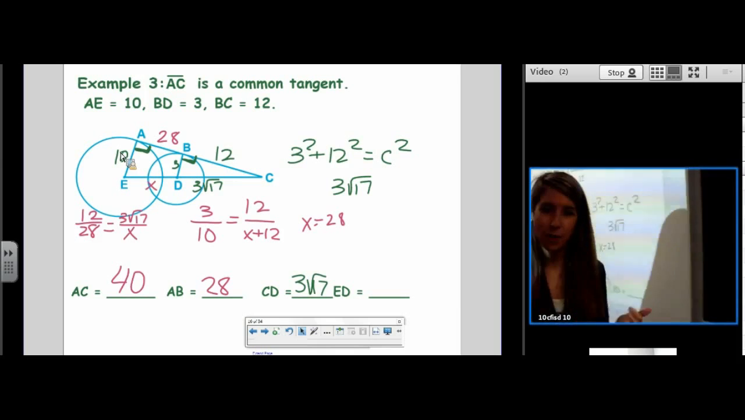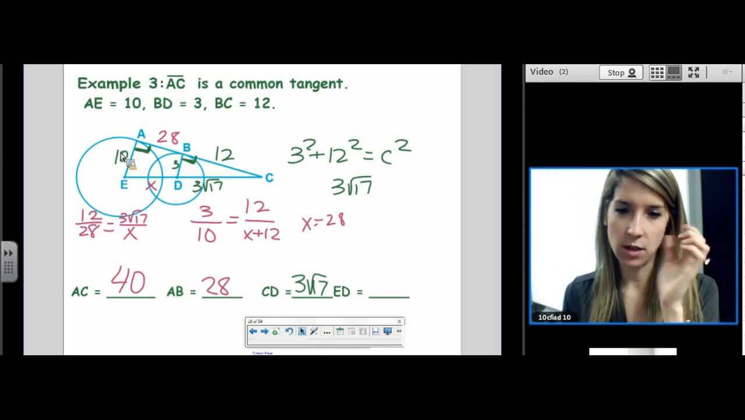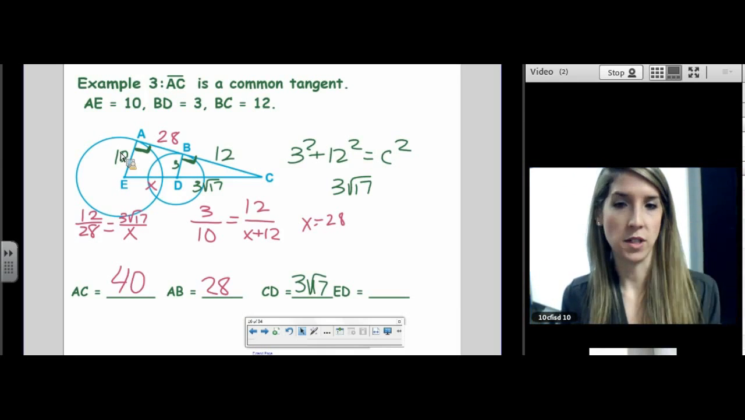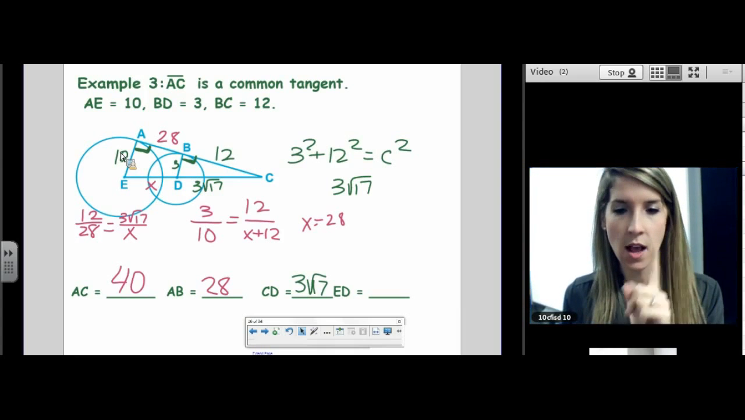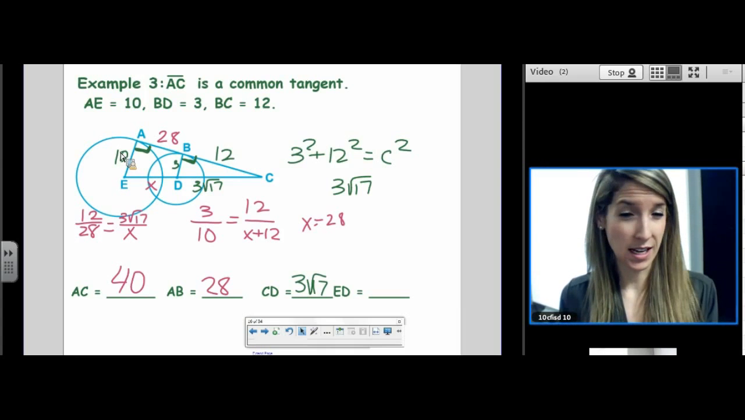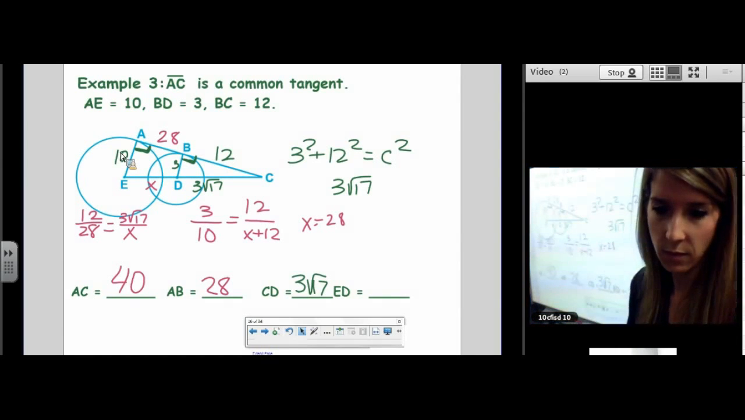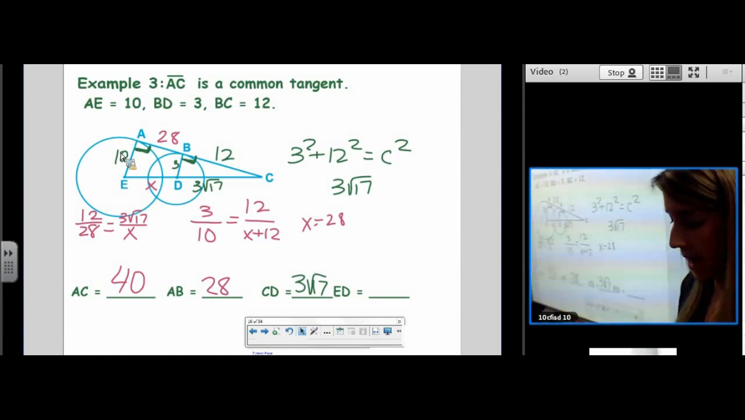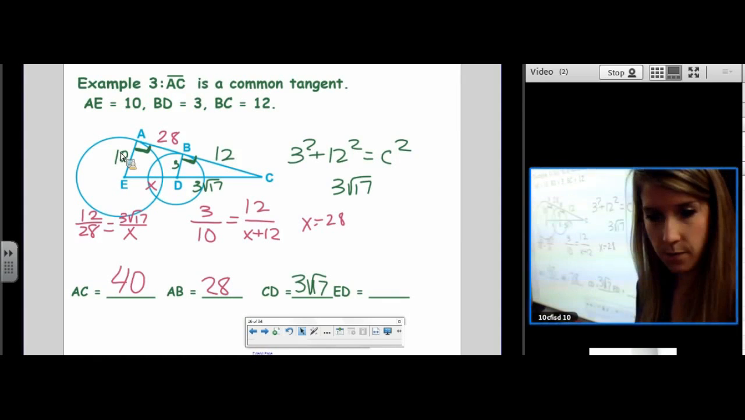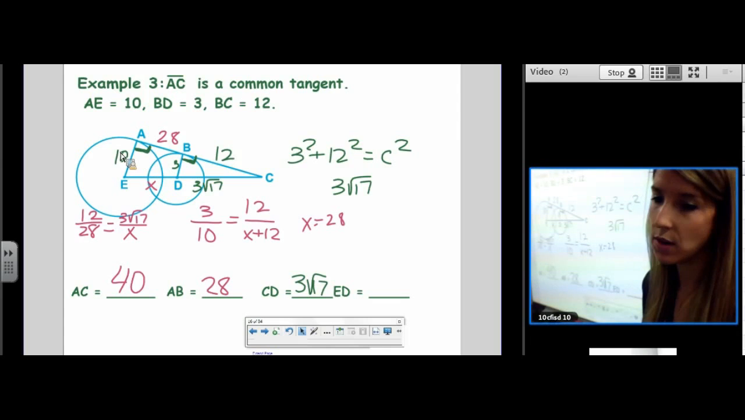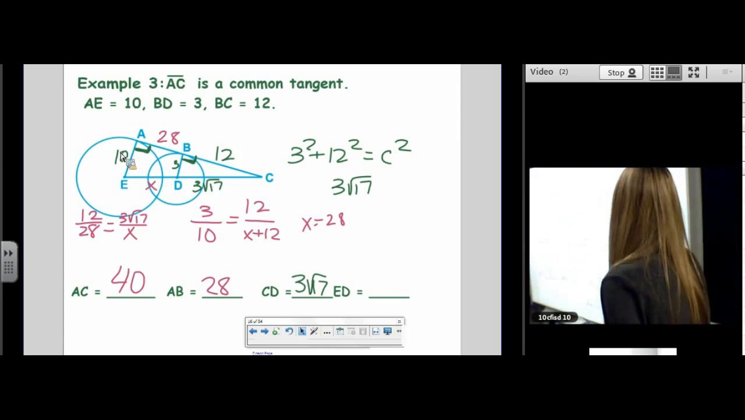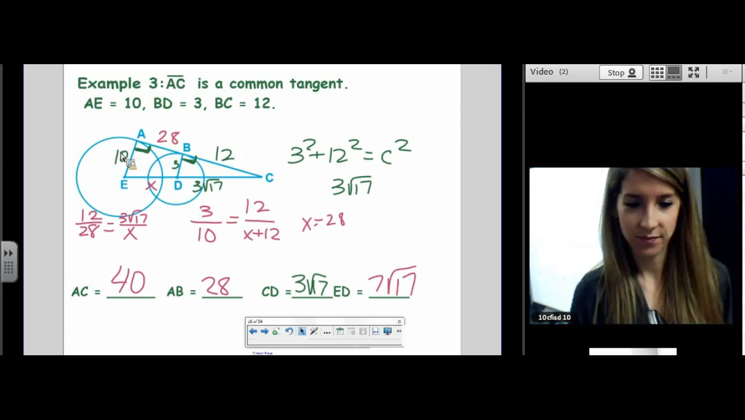I'm allowed to do that this time. I don't have to do pluses because those are corresponding parts. 12 is to 28 as 3 root 17 is to x. This is old stuff from the similarity unit. So 28 times 3 divided by 12, that would be 7 root 17. That's my birthday, 7/17.